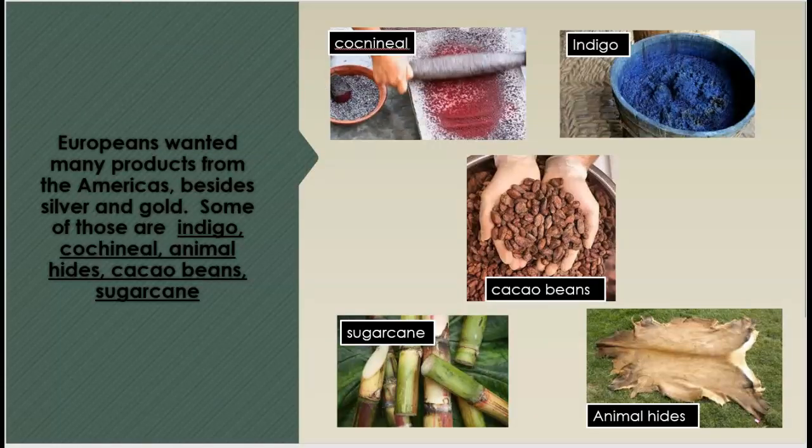Europeans wanted many products from the Americas, besides silver and gold. Some of those are indigo, cochineal, animal hides, cocoa beans, and sugarcane.